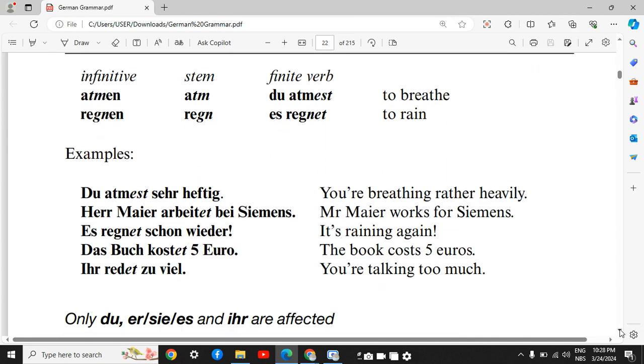Let's read some examples. Du atmest sehr heftig. Herr Meier arbeitet bei Siemens. Es regnet schon wieder. Das Buch kostet 5 Euro. Ihr redet zu viel.